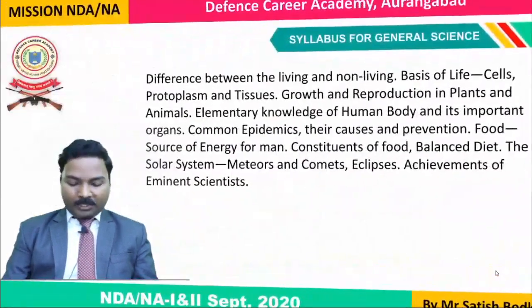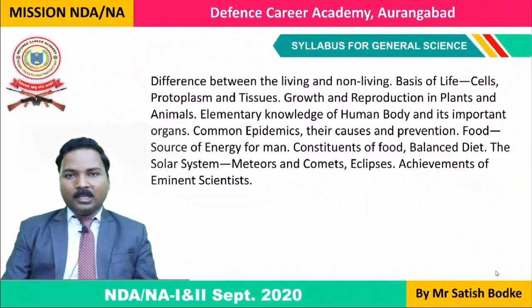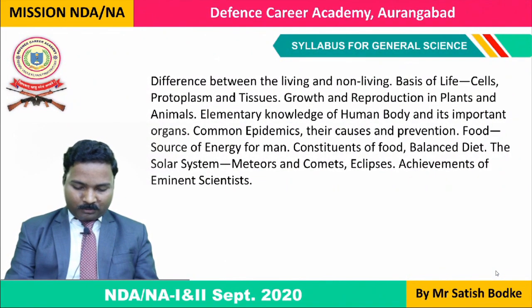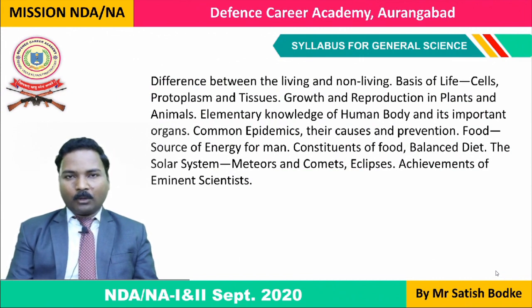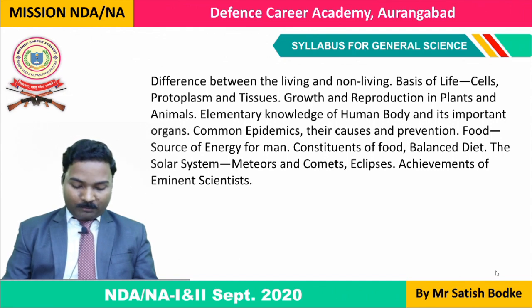Now we are going to look at the syllabus of general science for the written examination of NDA paper 2 of general ability test. In general science, we have some part of biology. The section is not titled as biology or botany or zoology. Any specific topic is not mentioned here. It is considered as general science. Some basic things are given in general science from the biology section, and here we'll have to learn about the difference